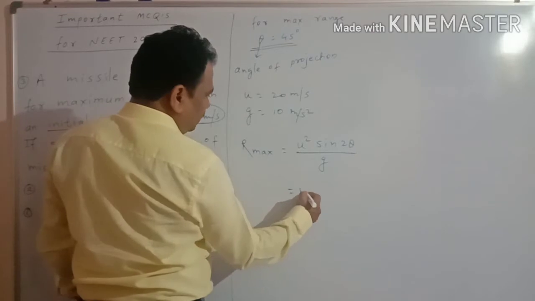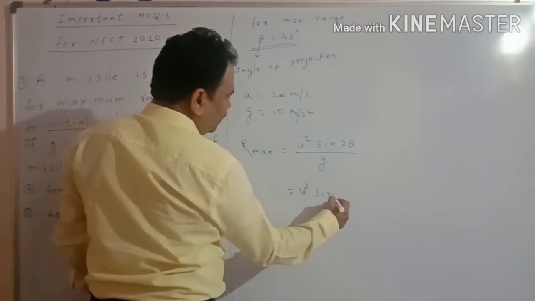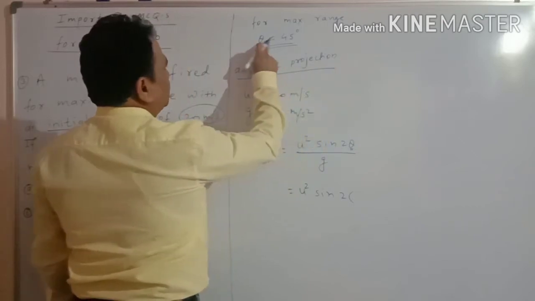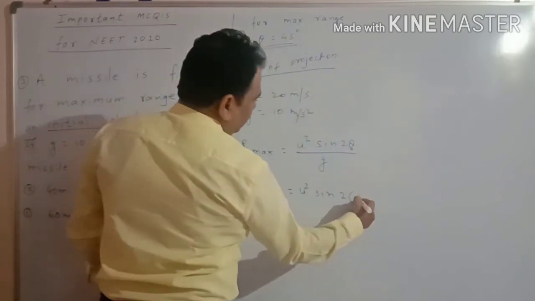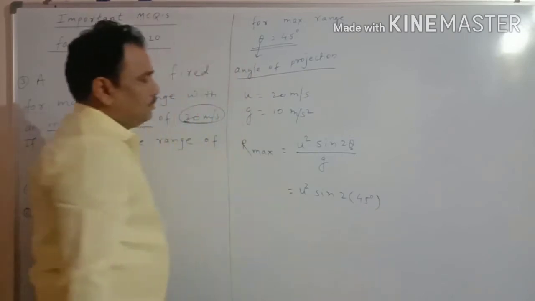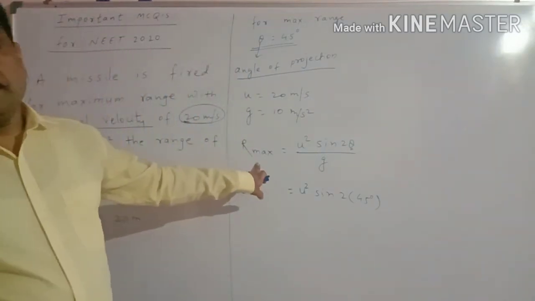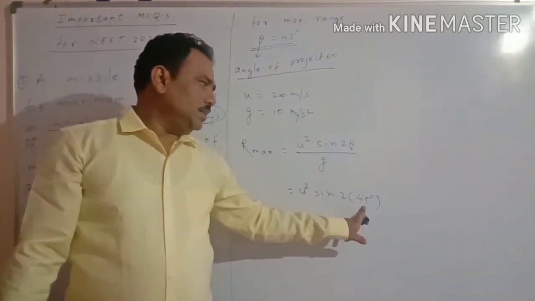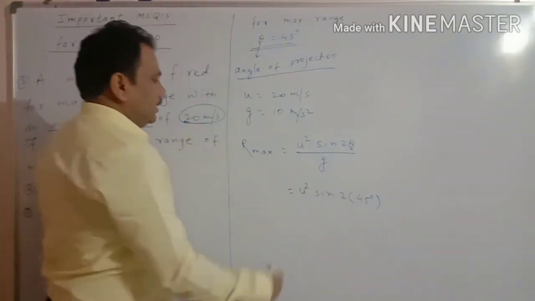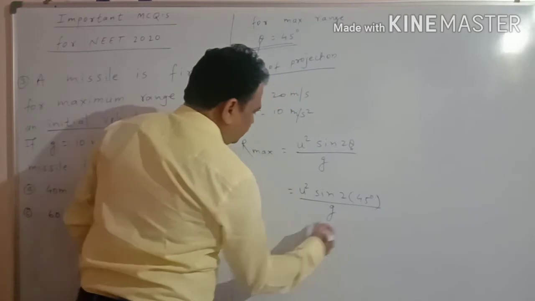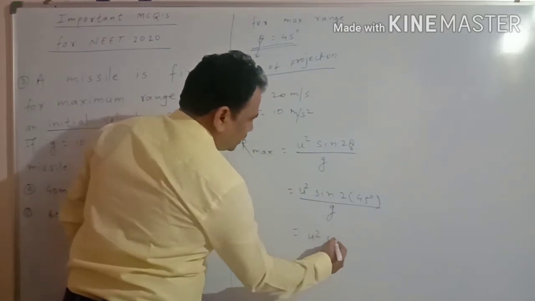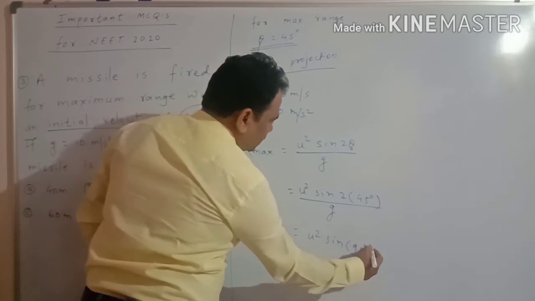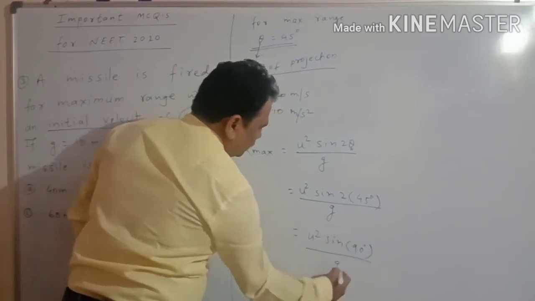So we can solve this. R max is equal to u square sine 2 theta upon g, where theta is the angle of projection, equal to 45 degrees. Why do we write 45 degrees here? Because we have to calculate the maximum range, and whenever the range is maximum, theta is 45 degrees. So it becomes u square sine 90 upon g.